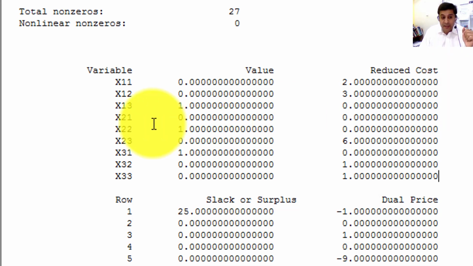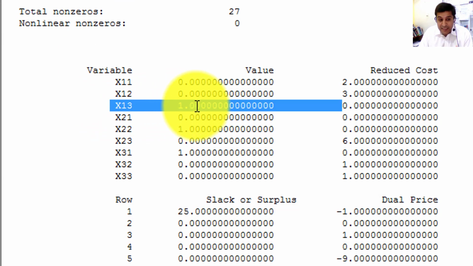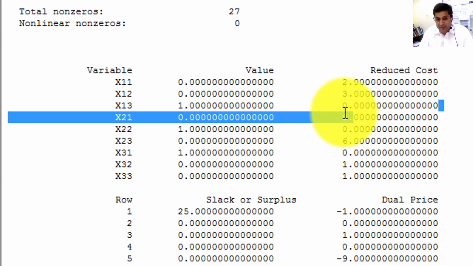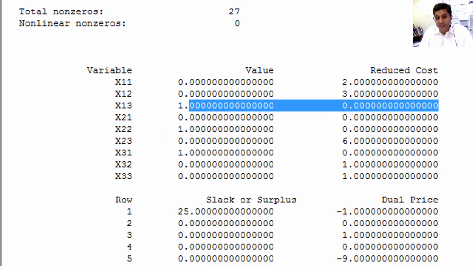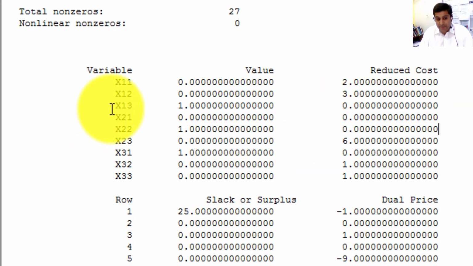Similarly, it also shows that x12 means you do not need to assign Adam to job 2 either. Don't assign Adam to job 1, don't assign Adam to job 2, but you need to assign Adam to job 3. You can see this is equal to 1, and in this case the reduced cost is 0. So this is the minimum cost. You need to assign Adam to job 3.